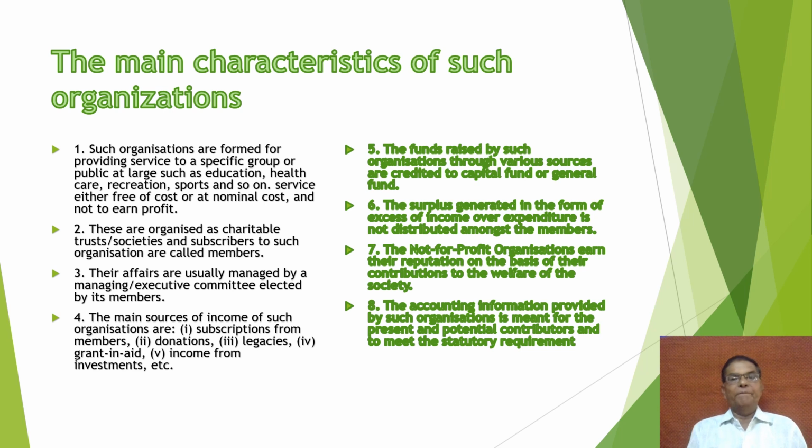The main sources of income are very important here: subscription from the members, donations from the public, legacies like donations for the long term like assets, etc., grants-in-aid received from public or the government, and income from investment. Next, the funds raised by such organization through various sources are credited to capital fund or general fund. The surplus is also added to the capital fund and not distributed among the members.